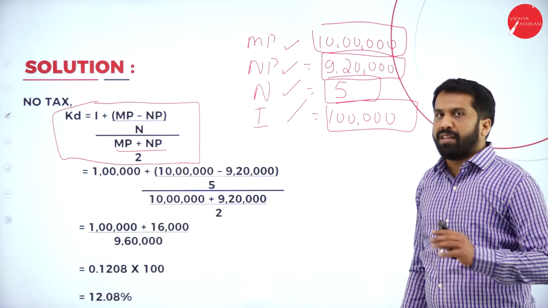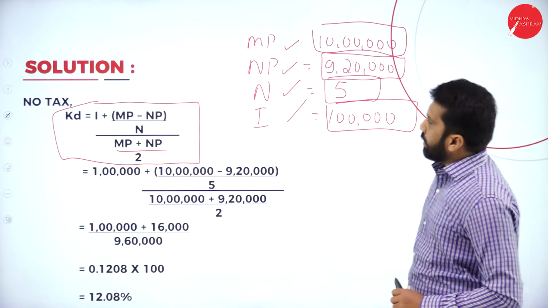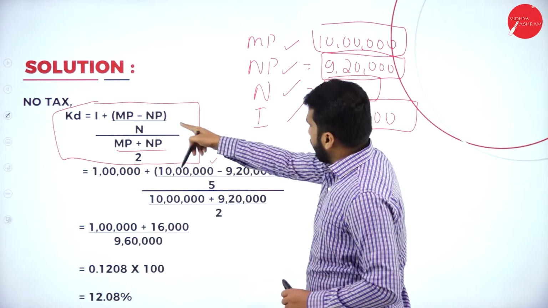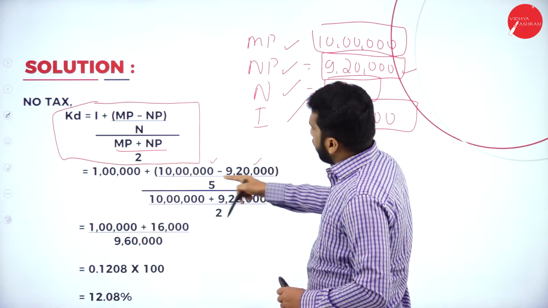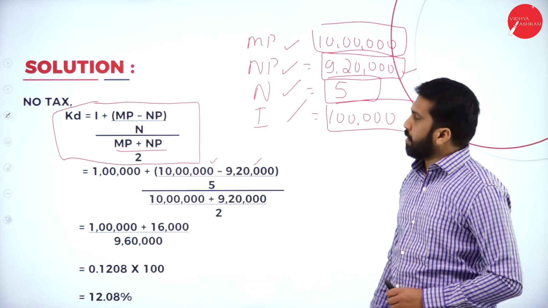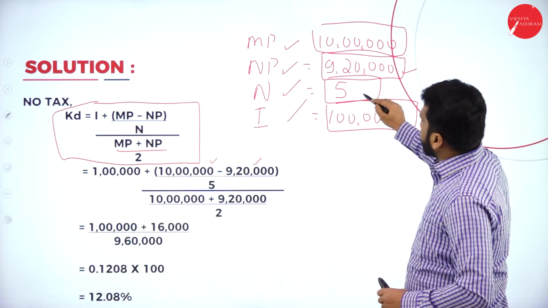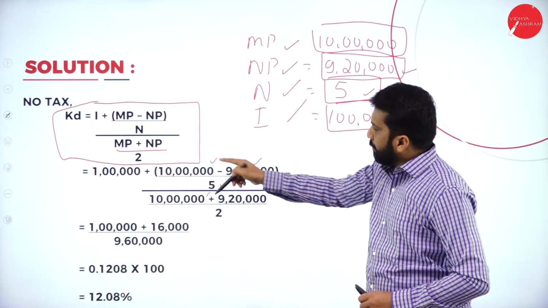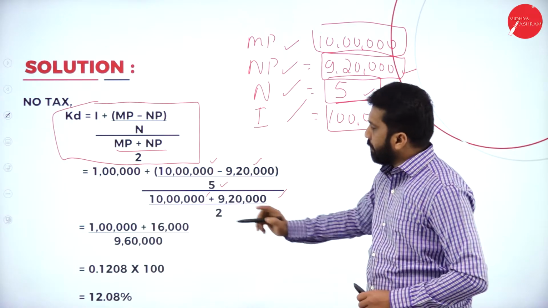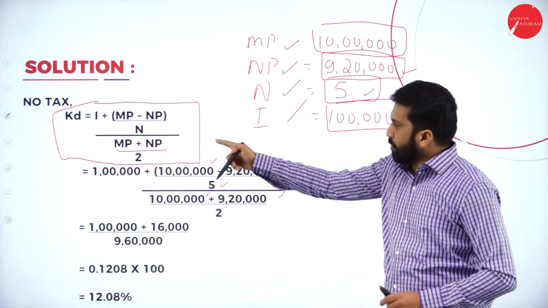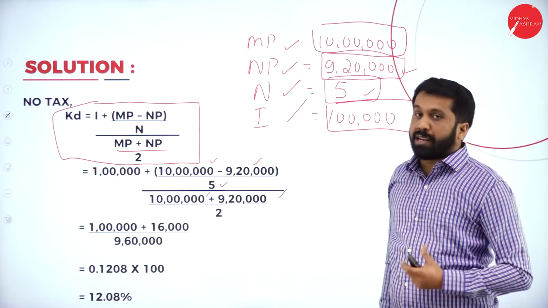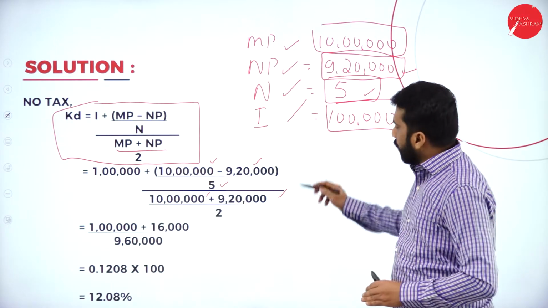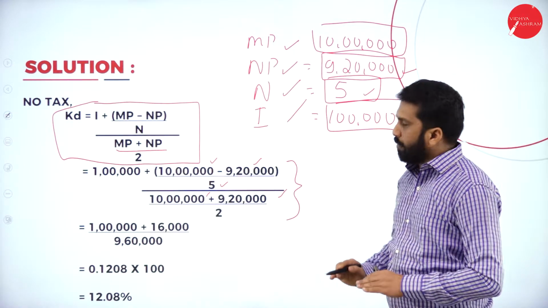Any doubt? Hopefully no doubt. Now again I'll come back. This is your formula. MP is 10 lakh, NP is 9 lakh 20,000. So 10 lakh minus 9 lakh 20,000, divided by N. N stands for 5 years. Then MP is 10 lakh and NP is 9 lakh 20,000, add and divide by 2. Clear? Write down the formula, write down the actual requirement and simplify the formula. Up to this, you don't have any doubt.